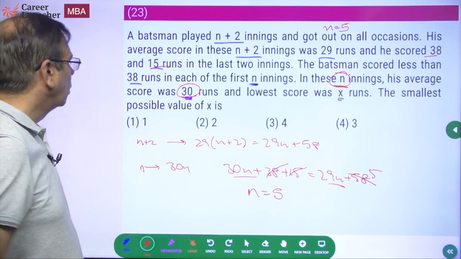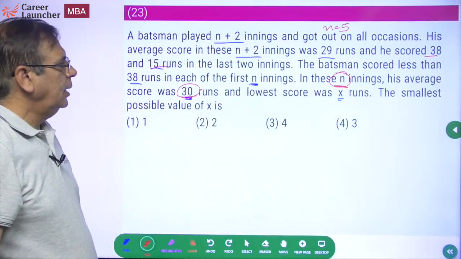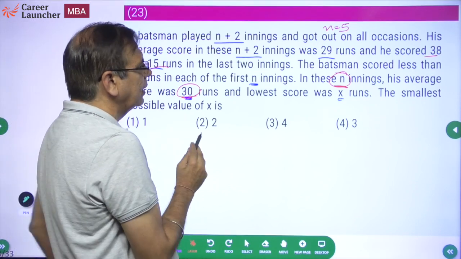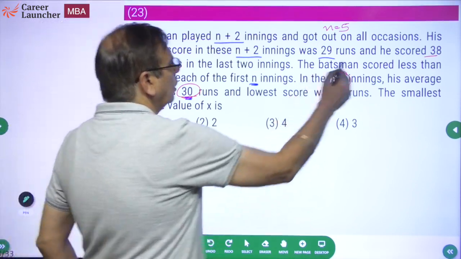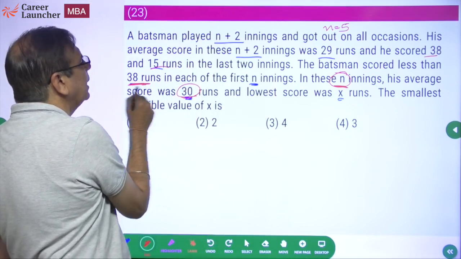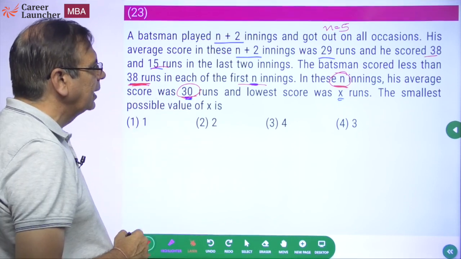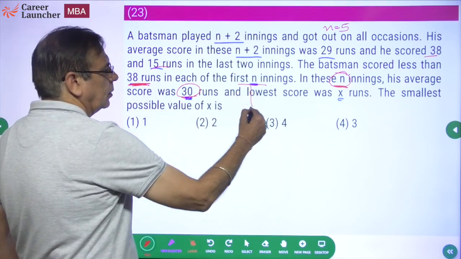Okay. We want to find if in these 5 innings he has scored less than 38 runs in each of the 5 innings. He scored 38 and 15 in the last 2 innings. The batsman scored less than 38 runs in each of the first n innings. Less than 38 runs in each of these first n innings. What is n? 5 innings.